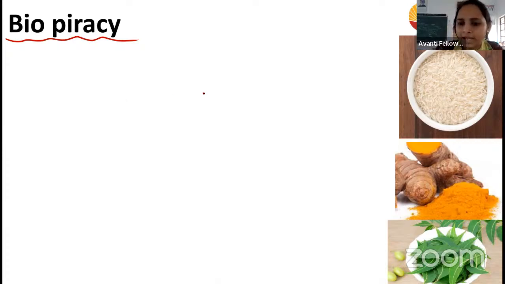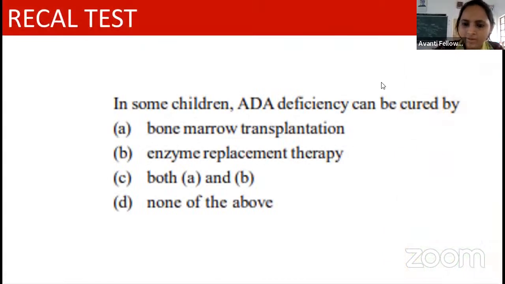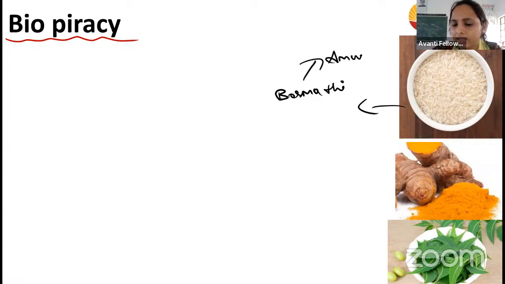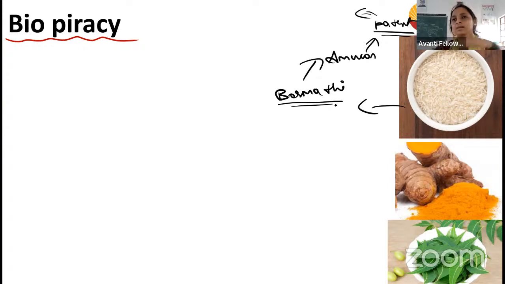For example, here I have taken the example of basmati rice. Basmati rice is of Indian origin, but some American company took it and made a patent, saying it should not be sold by India. But after that it came to be known that this is basmati rice, which we have been growing for so many years. So the patent was cancelled.